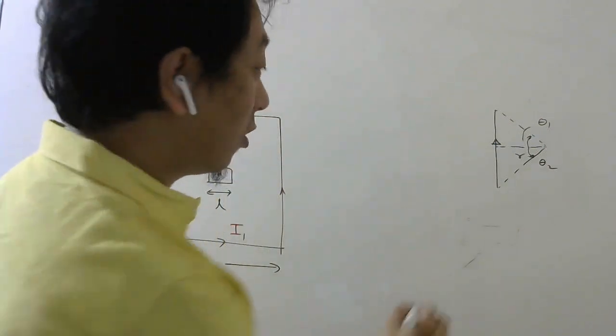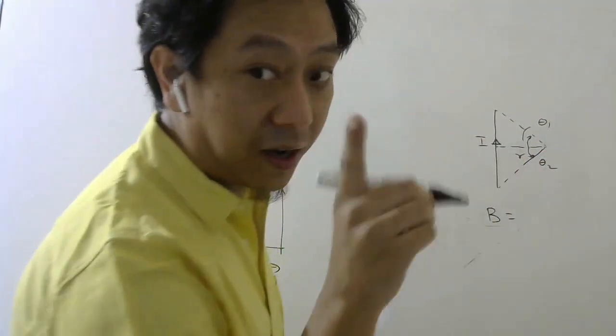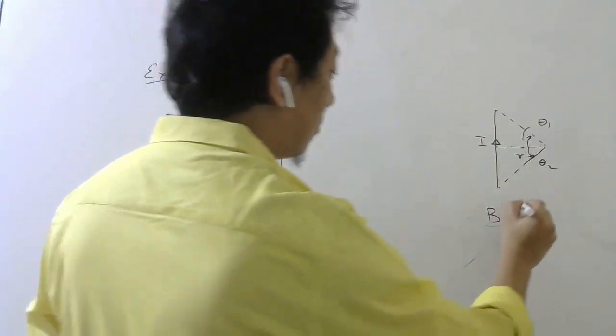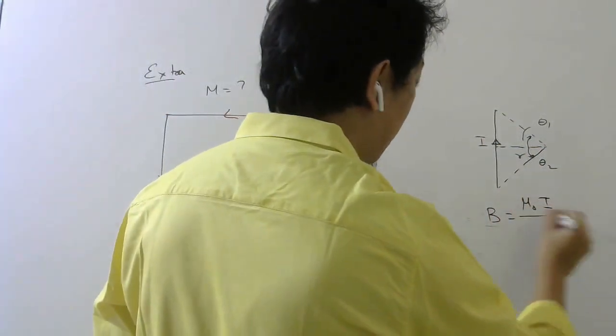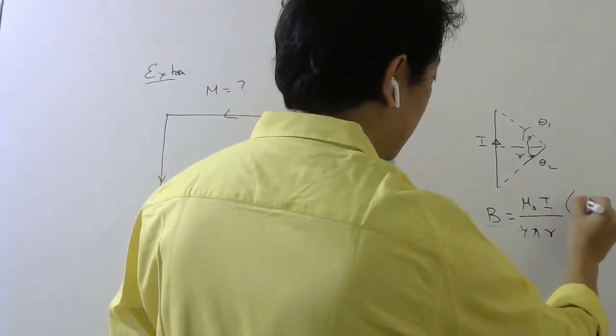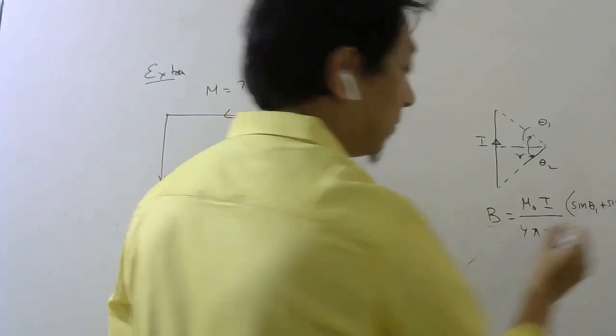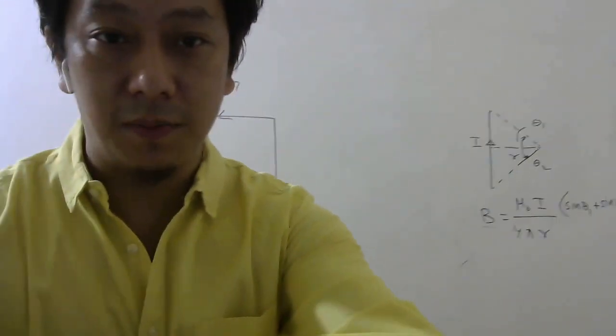Then the formula for the magnetic field at this point due to this finite straight wire is mu naught I by 4 pi r times sine theta 1 plus sine theta 2.